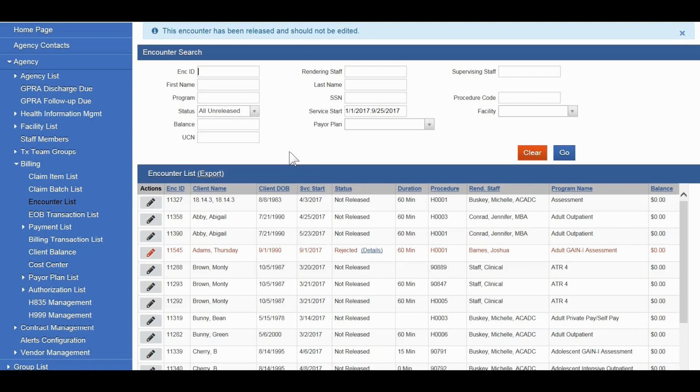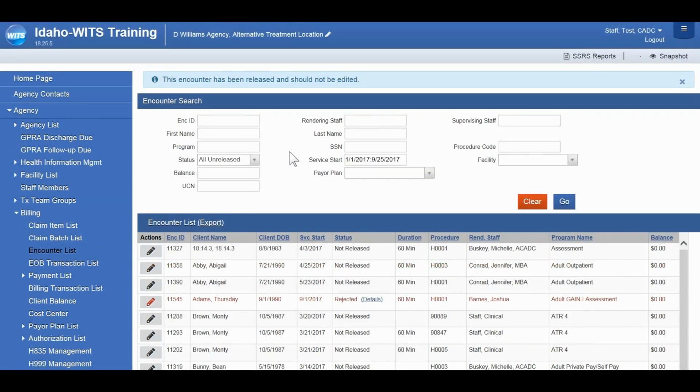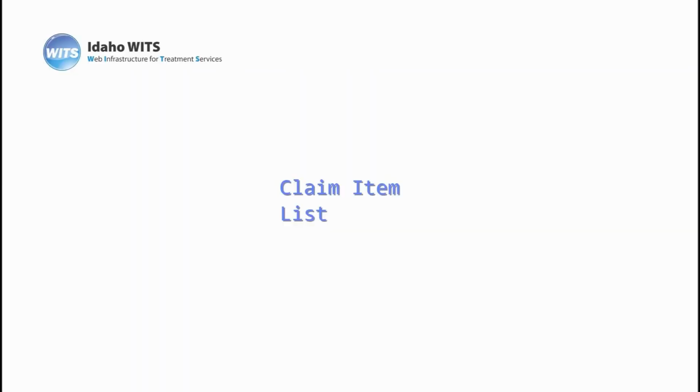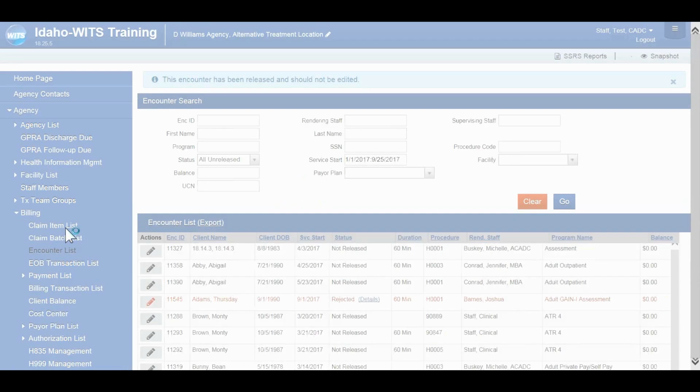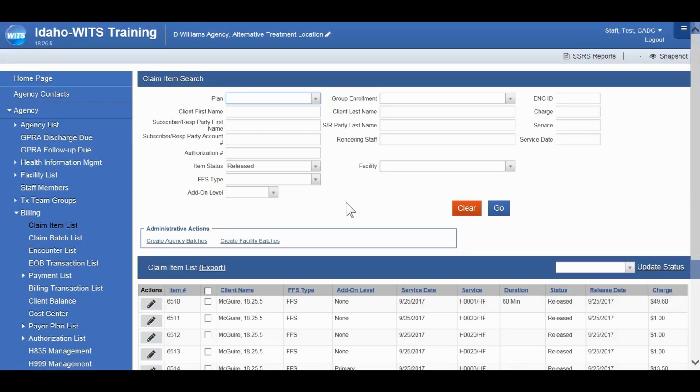Once you've ensured that all encounters that should have been released have been released, you'll move over to the claim item list. So in the claim item list, you'll see a list of all of the released encounters. The item status will pre-populate with released.